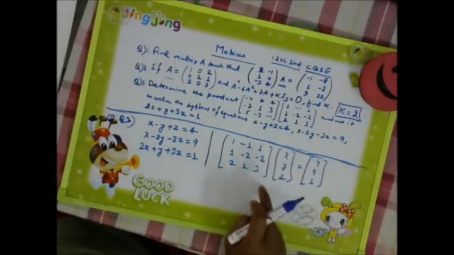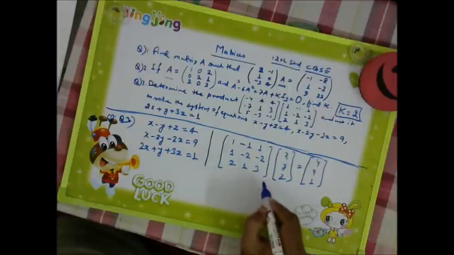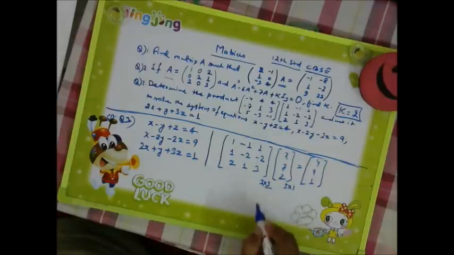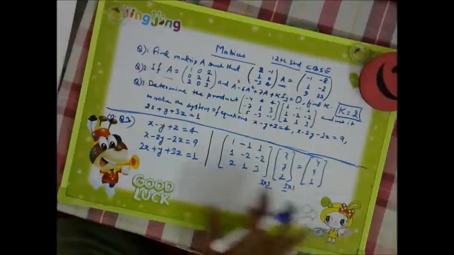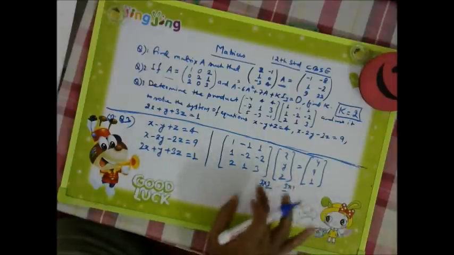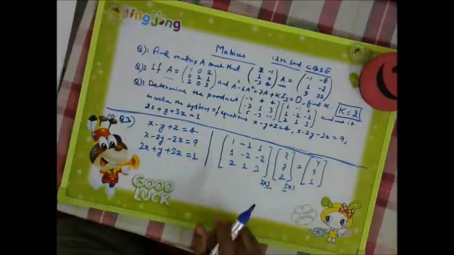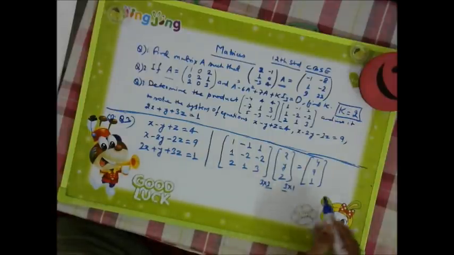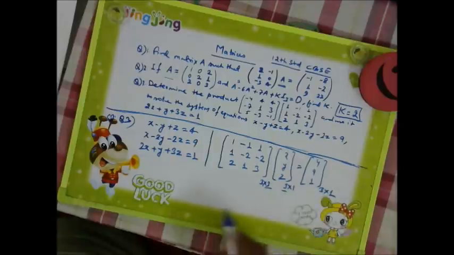Let us see the multiplication rule of matrix. So it is a 3 into 3 matrix. It is a 3 into 1 matrix. So the number of columns of the first matrix is equal to the number of rows of the second matrix. It means this calculation is possible. Multiplication of matrix is possible. Correct. And our resultant matrix will be 3 into 1. So it is 3 into 1, 3 rows and 1 column.